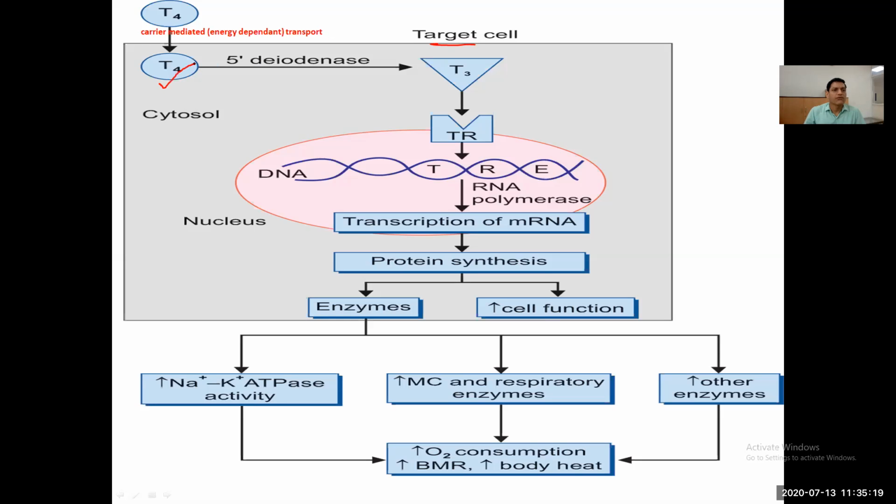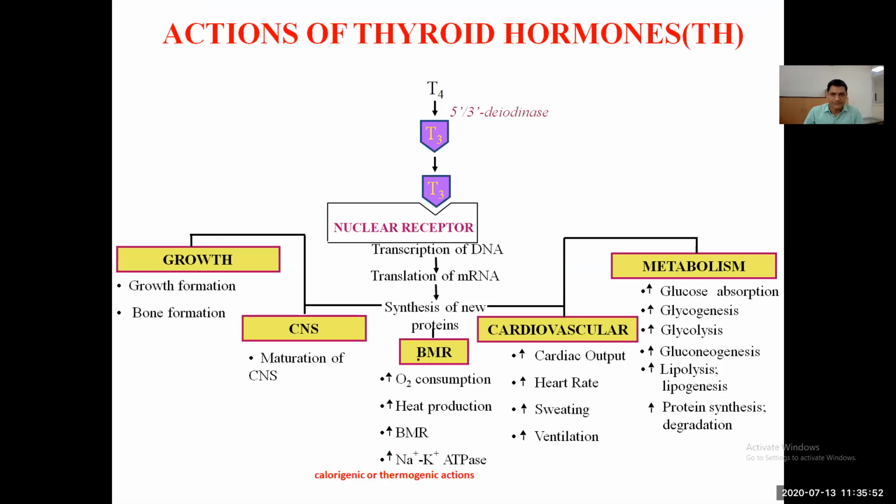Later on, this T4 is converted into T3, and this T3 attaches to the thyroid hormone receptors present on the nucleus, goes and attaches with the DNA, and produces mRNA by transcription. And this mRNA, with the help of translation, produces different kinds of proteins, and these proteins control the physiological action of the body.